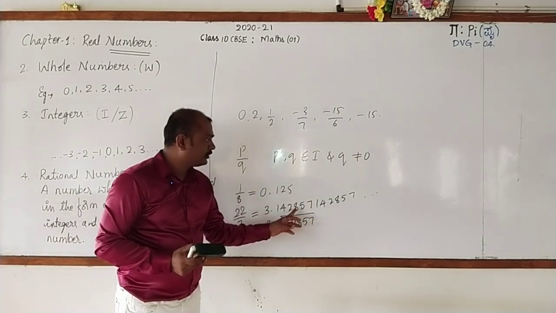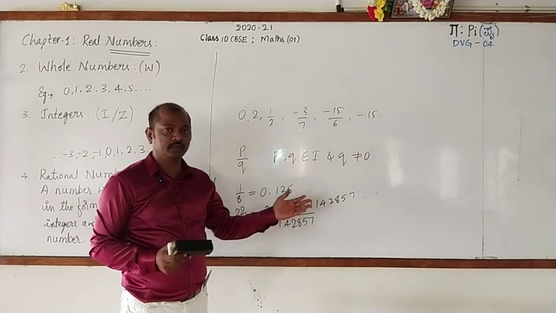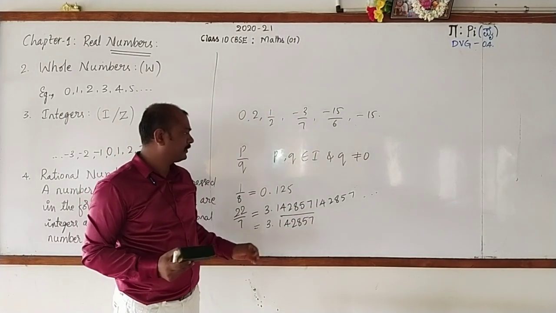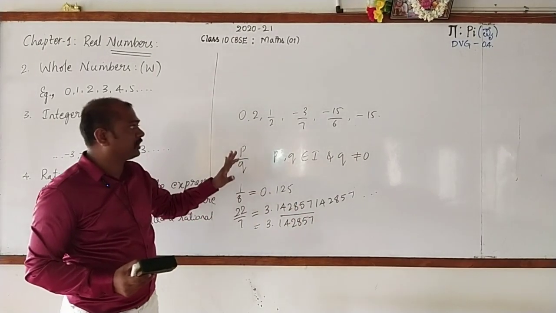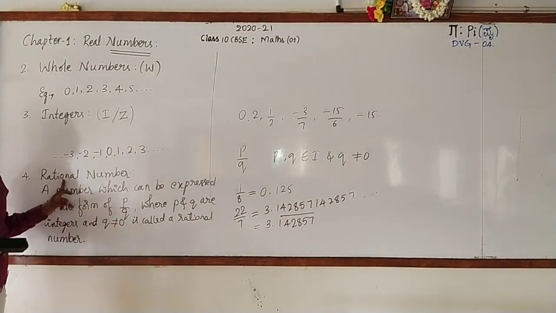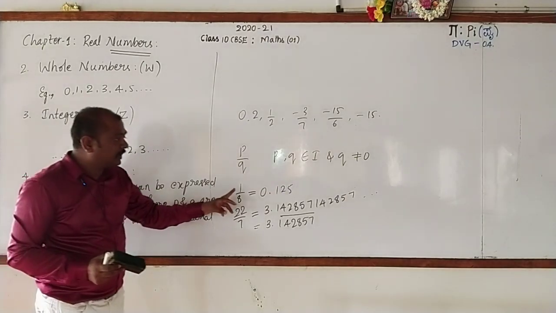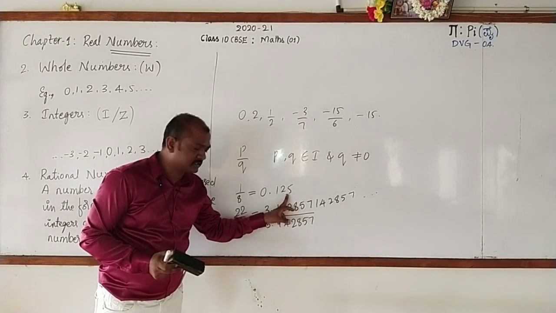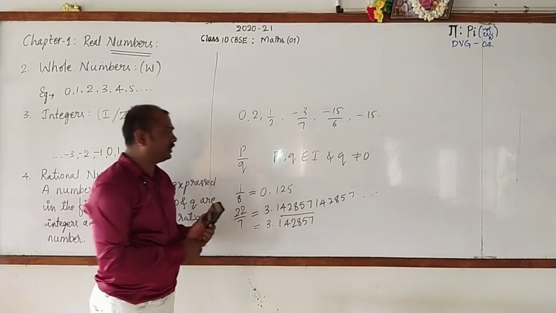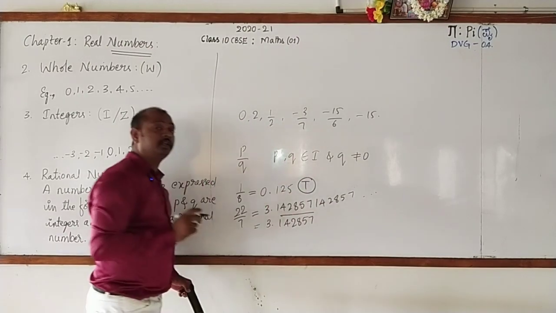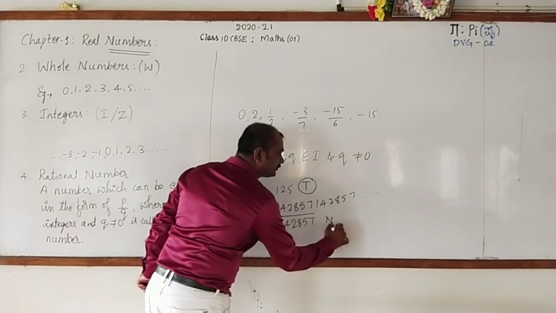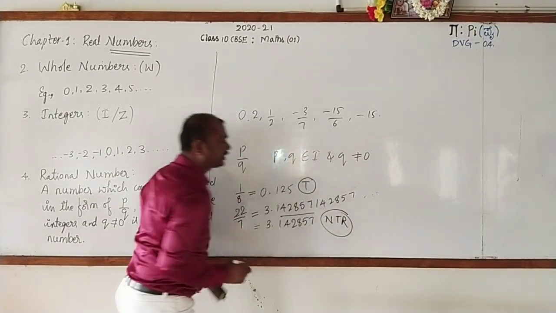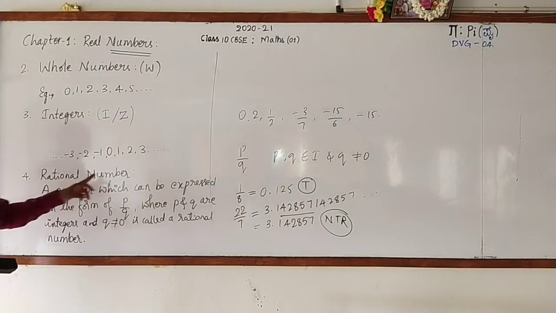Whereas what about this? Is it terminating? No, it is not terminating. Continuously it is moving. But recurring part is there. So such numbers are also called rational numbers. So it has another definition, that is a number whose decimal expansion is terminating or non-terminating recurring is called rational number.